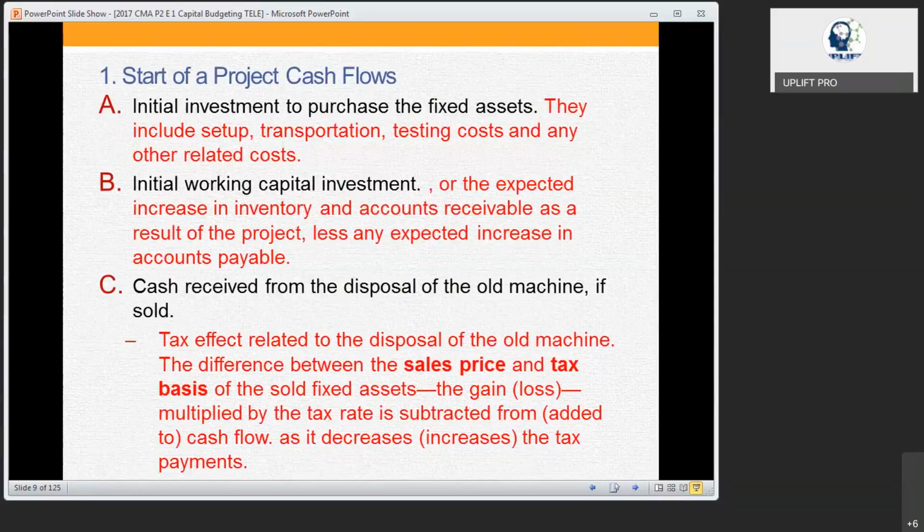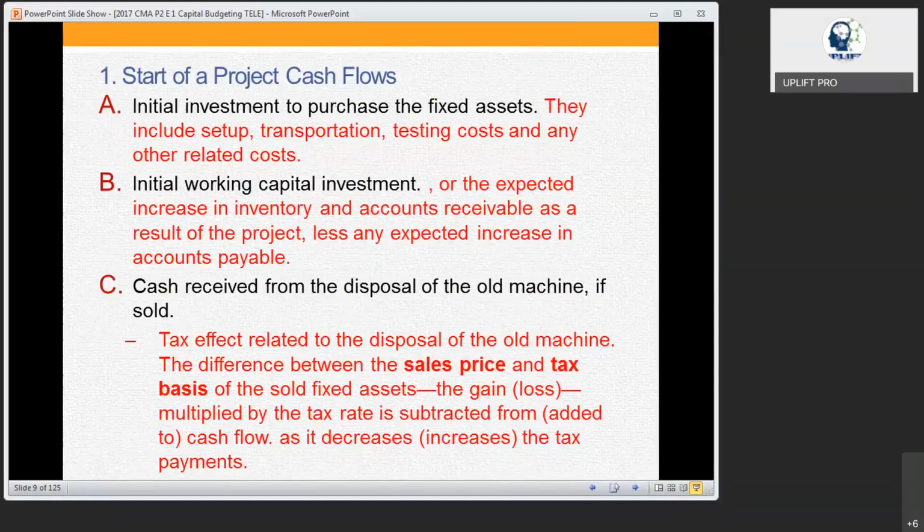Yeah, incorporation of asset. We have studied what are all the items you can add to the capital expenditures. We already studied that in our section A, which you can remember. Next one, initial working capital investment. What is that working capital investment?